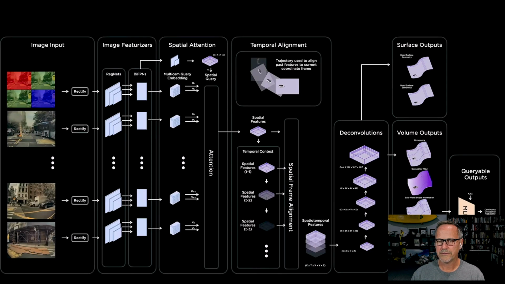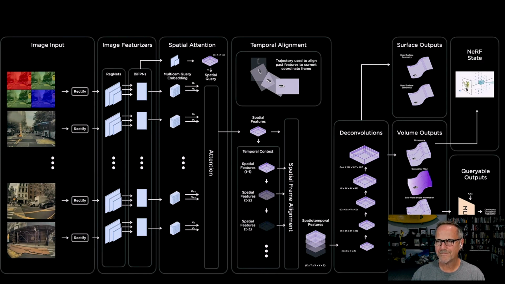Besides the voxels and the surface, we're also very excited about the recent breakthrough in neural radiance fields, or NeRF. We're looking into both incorporating some of the nice NeRF features into occupancy network training, as well as using our network output as the input state for NeRF. As a matter of fact, Ashok is very excited about this. This has been his personal weekend project for a while.